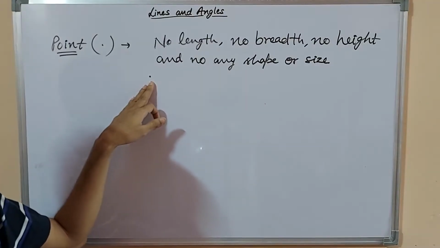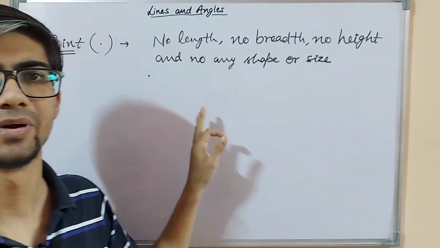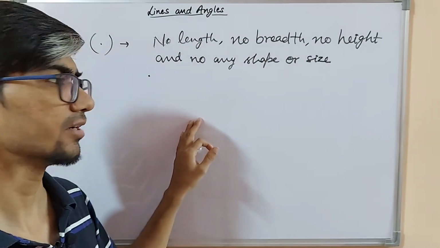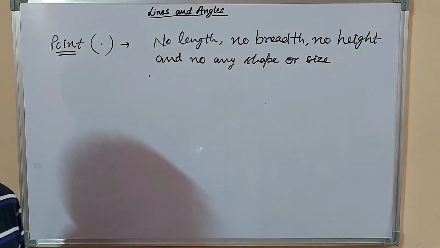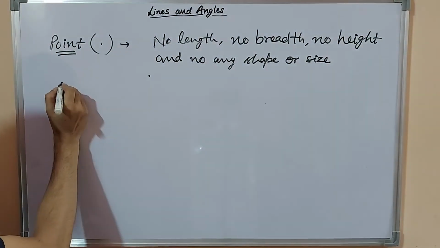A point is a location which doesn't have length, breadth, height, and it also doesn't have any shape or size. So now we will discuss the line.